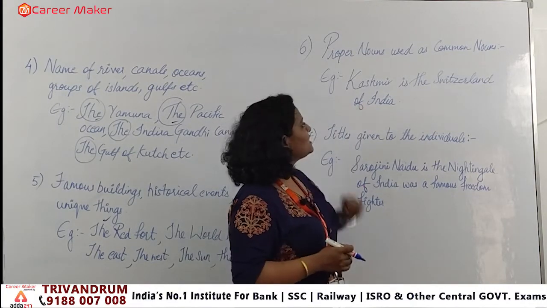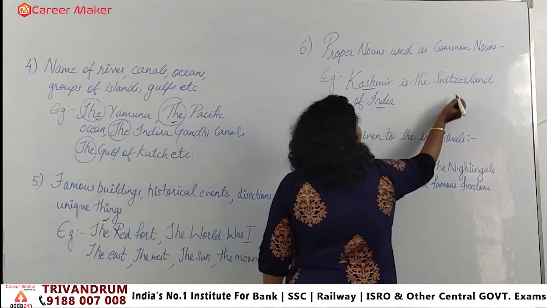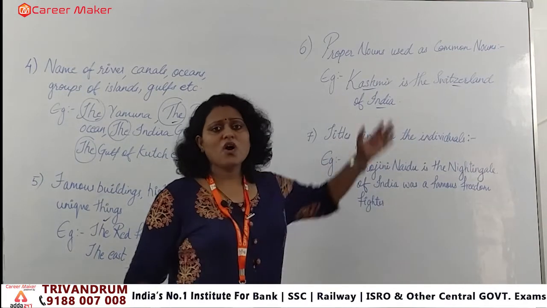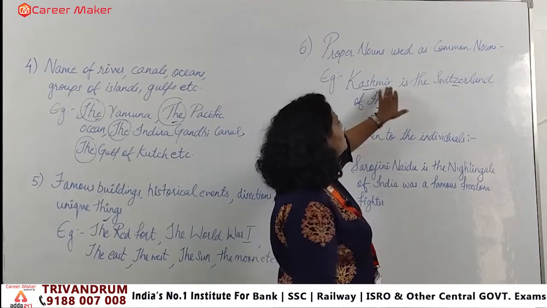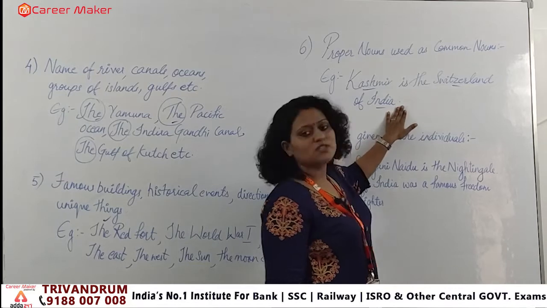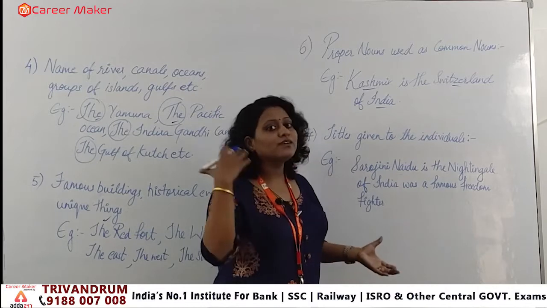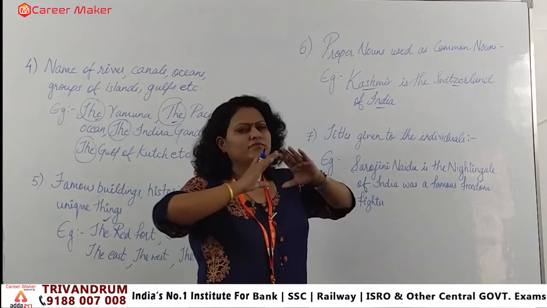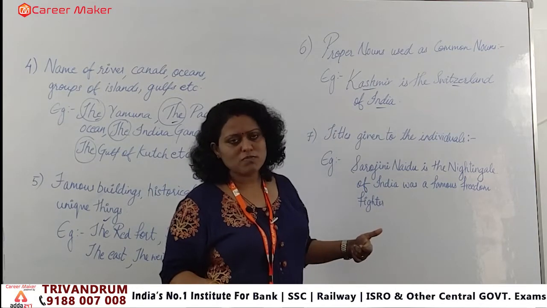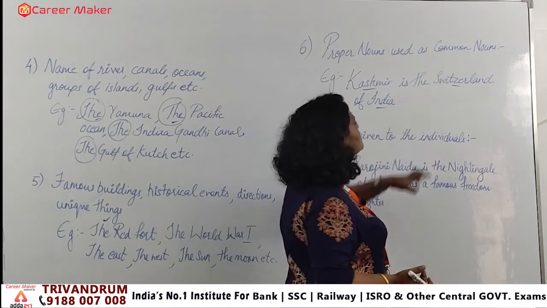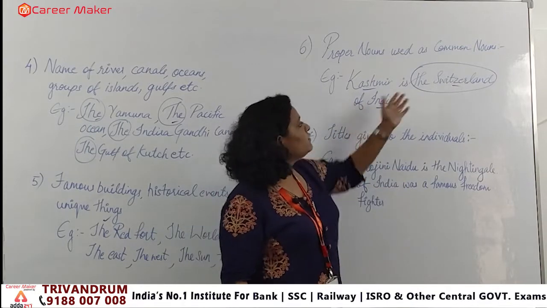Actually, in this example we have 3 proper nouns. Which are the 3 proper nouns? One is Kashmir, one is India and one is Switzerland, clear? But in this statement, what is given? Kashmir is the Switzerland of India. We all know that Switzerland is a very, very beautiful place. So here we are considering Kashmir in India as a beautiful place. If someone asks about a beautiful place in India, definitely you will say Kashmir. In that manner, here you are considering this proper noun in a common sense, though, as I told you earlier, all 3 of them are proper nouns.